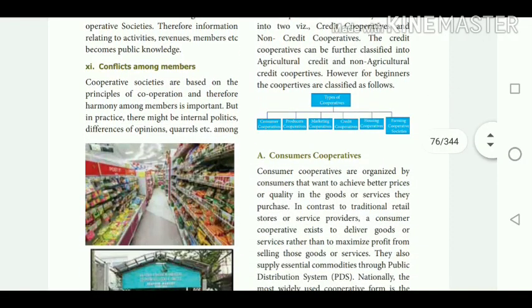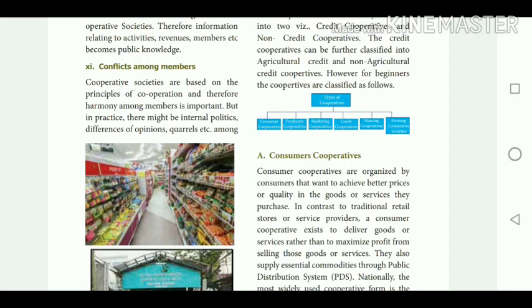Next, we are going to see about the types of cooperative society. The first one is the consumer cooperative society. It is organized by consumers who want to achieve better prices or quality. That is, they are getting their product at a better price as well as good quality, in contrast to traditional retail stores or service providers. Here, one picture is there relating to consumer cooperative societies.